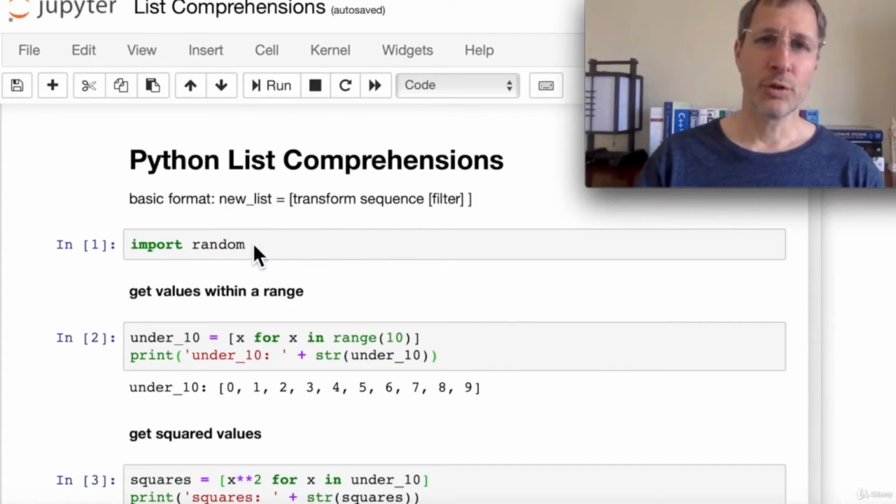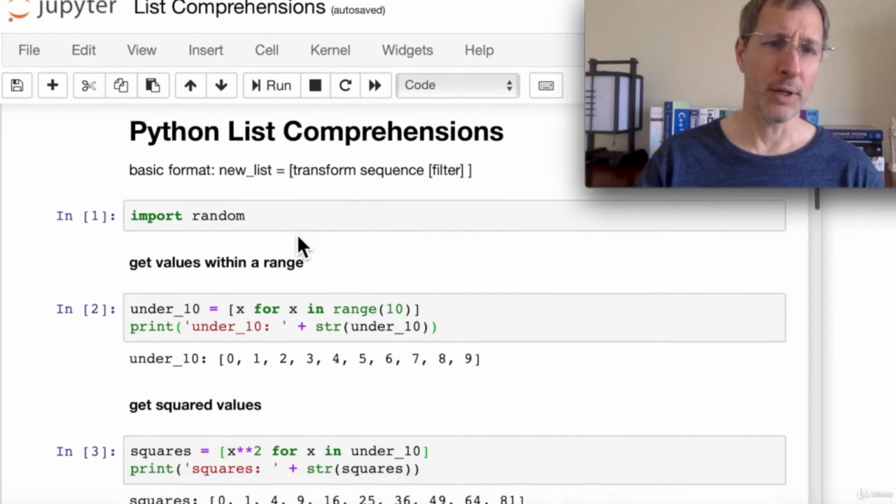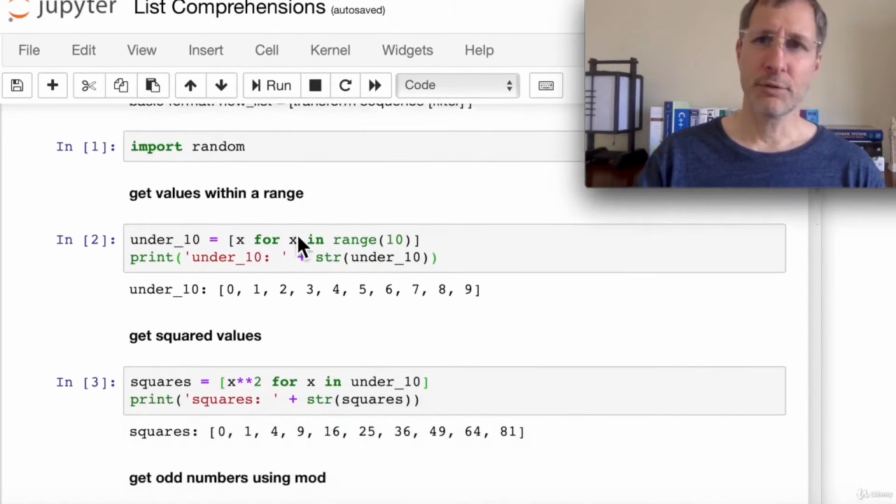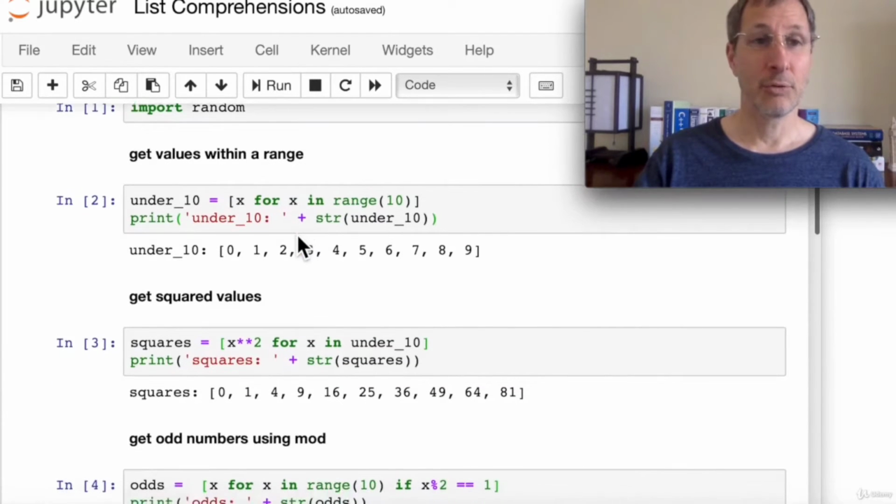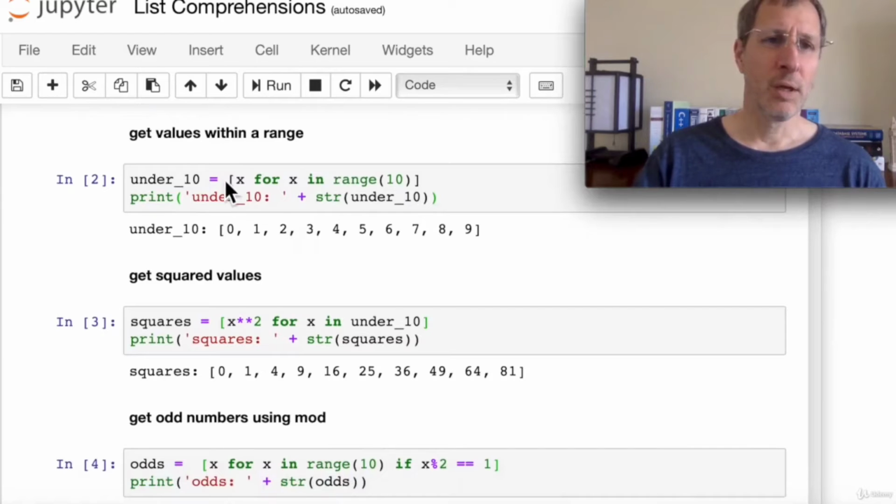So we're going to use the random module a little bit in this. You don't need that for all list comprehensions, but for one or two of my examples. So I'm going to import that. We have a series of about 10 examples I'll show you, and they get increasingly more complex. So here we're going to just get values within a range. Typically in list comprehensions, you're going to use the range function. Here we just use range of 10.